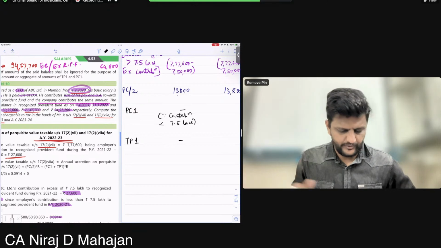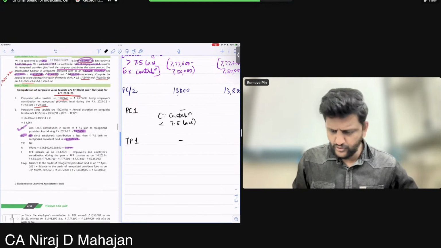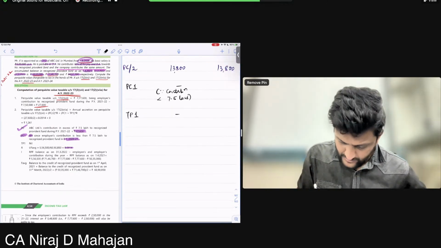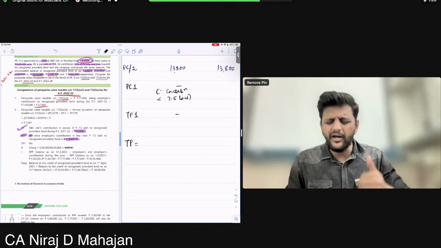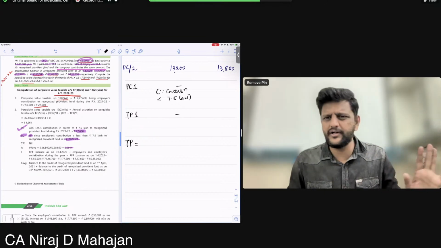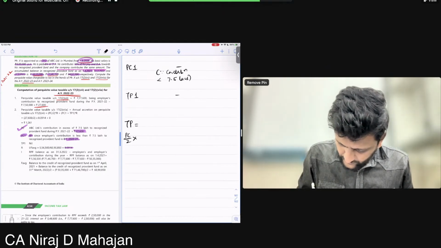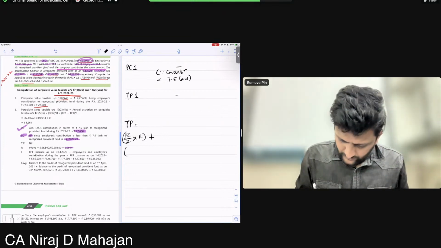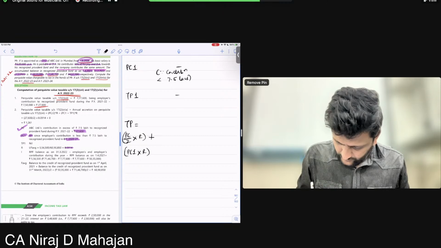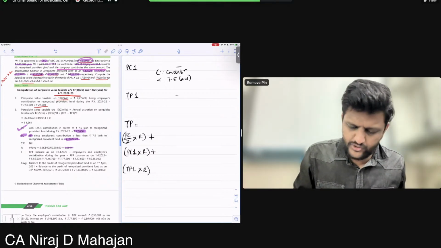TP1 also nothing. Okay? Rate also we have got. Chalo. Therefore, now understand for the current year at least. TP: PC by 2 into R, PC1 into R, and TP1 into R. Clear till here? All of you. Is it okay?